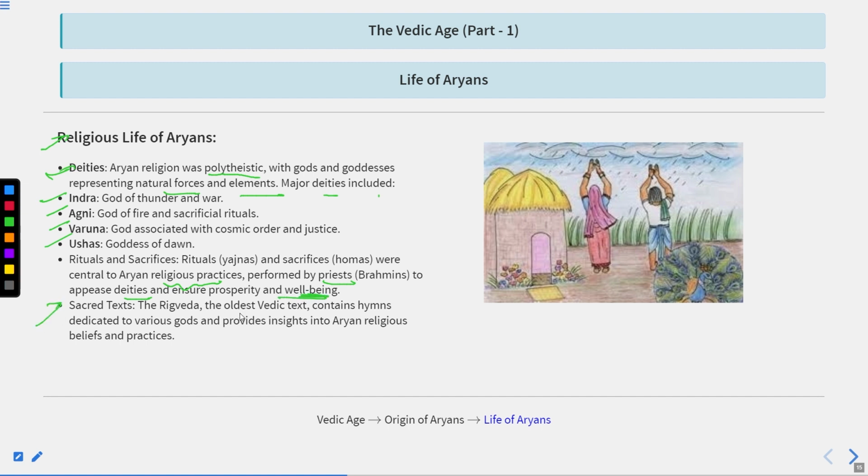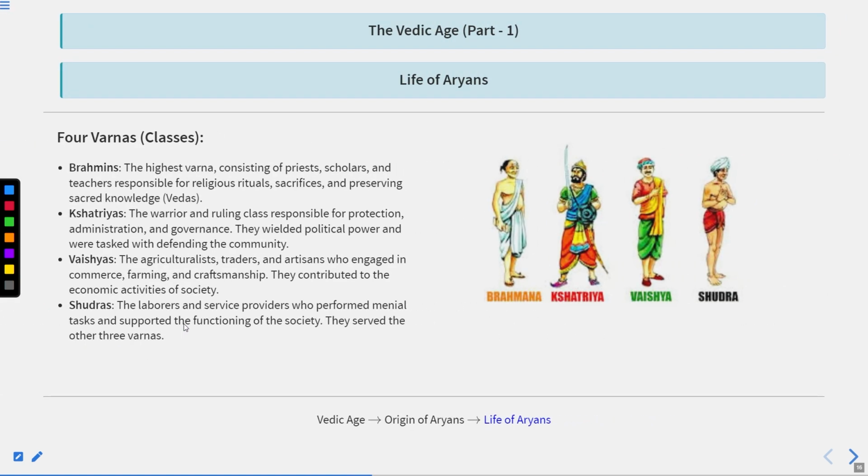Sacred texts, the Rig Veda, the oldest Vedic text, contain hymns dedicated to various gods and provide insight into the Aryans' religious beliefs and practice. So this was also written during the time of the Aryans. During the time of the Aryans, there were four varnas, four classes.